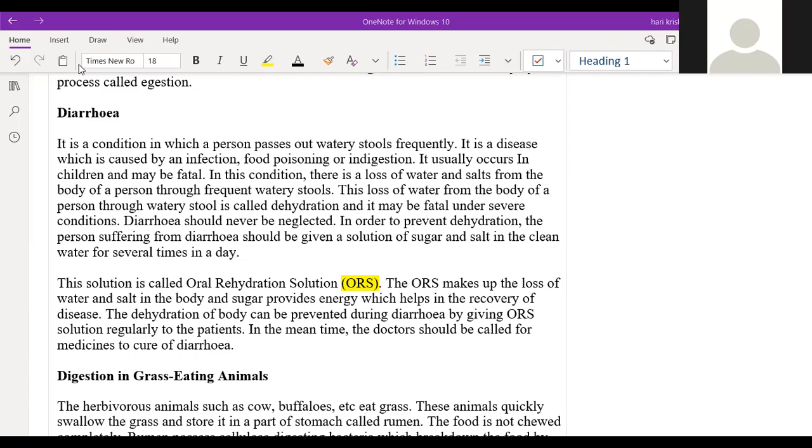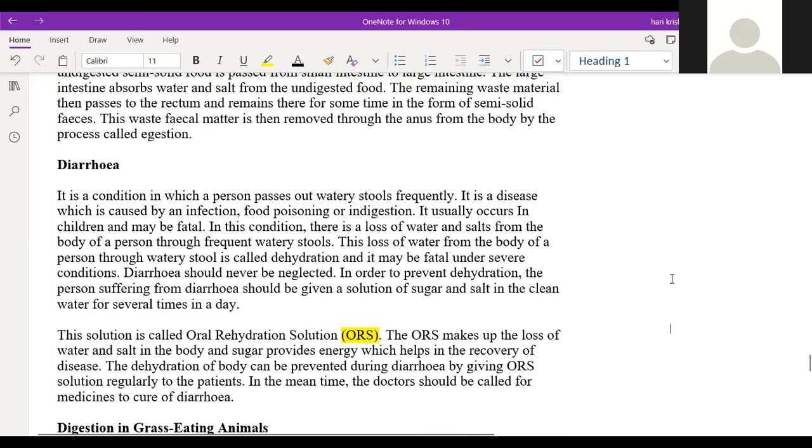So after taking the ORS solution, what will happen? At least you will feel somewhat relaxed, and within a short time, again you have to contact the doctor because diarrhea is not a simple thing like a cough or a cold. It's a fatal disease only. Okay. So this is all about the diarrhea.